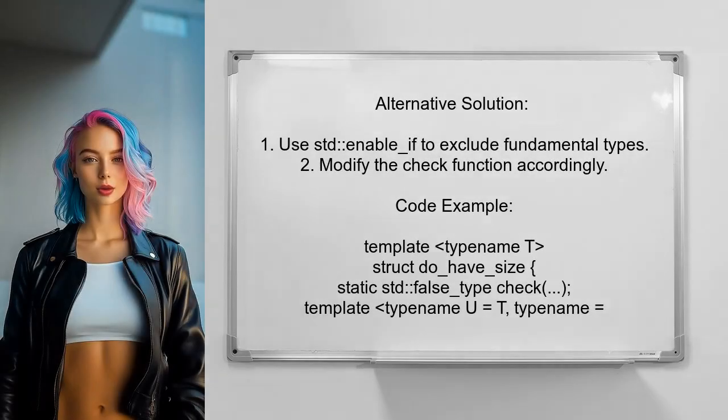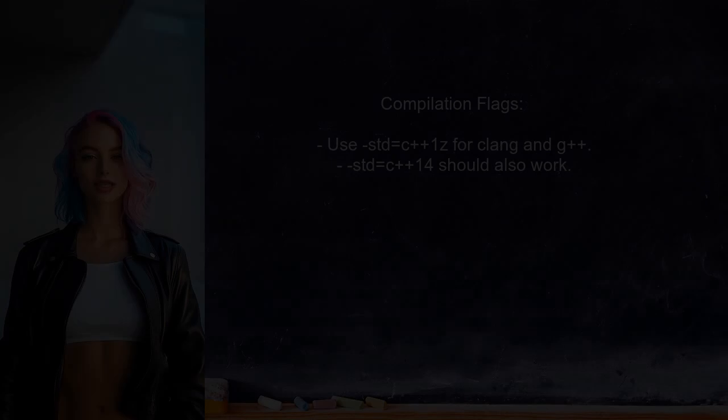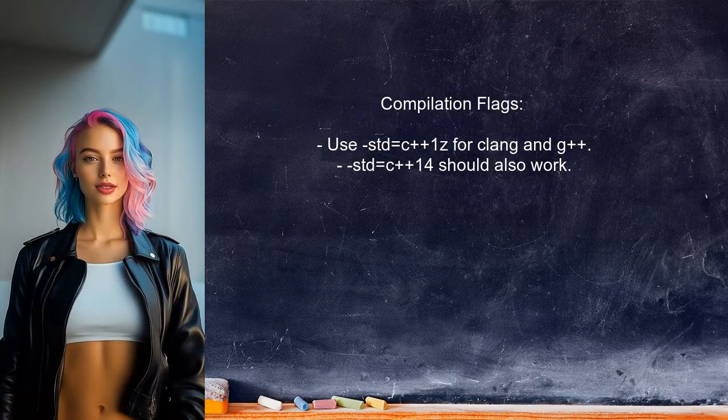An alternative solution provided by a user involves using std::enable_if to SFINAE away the template version of the check function. They suggest excluding fundamental types like int and float from instantiation. This approach allows the code to compile successfully in both Clang and G++. The user also mentions that compiling with the -std=c++1z flag for Clang and G++ should work, and they expect that using -std=c++14 would also be effective.